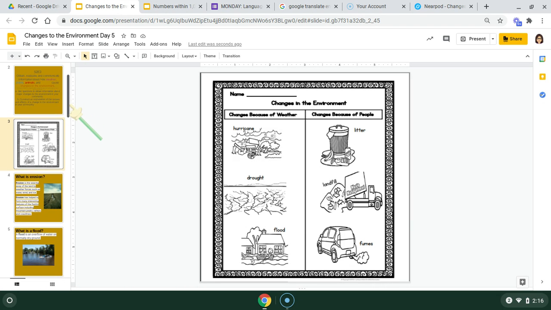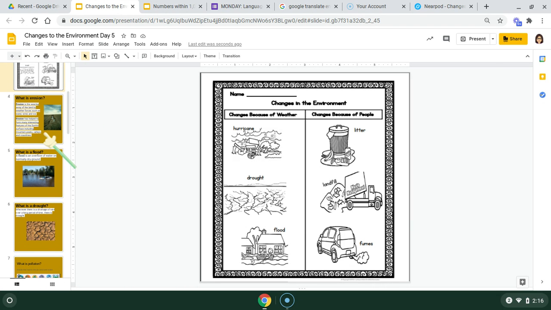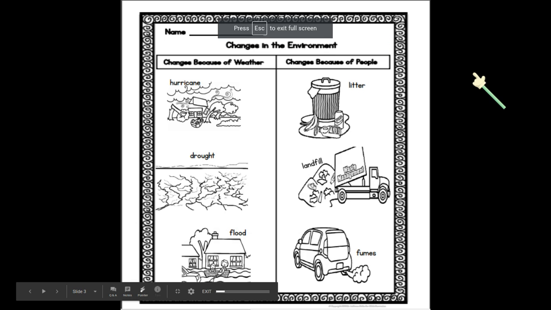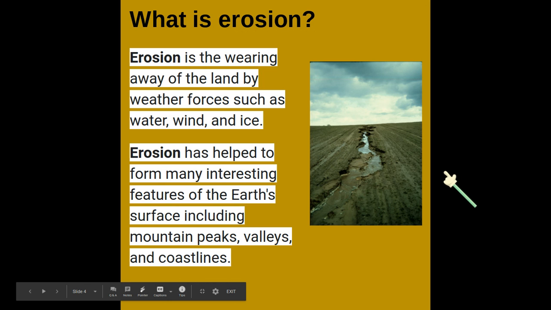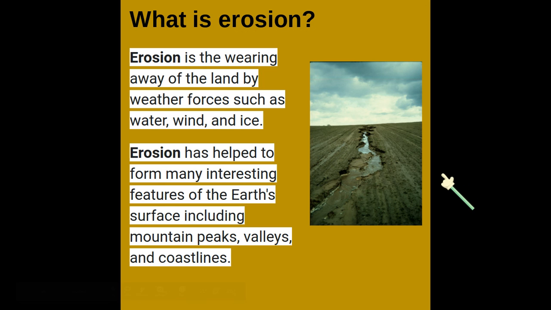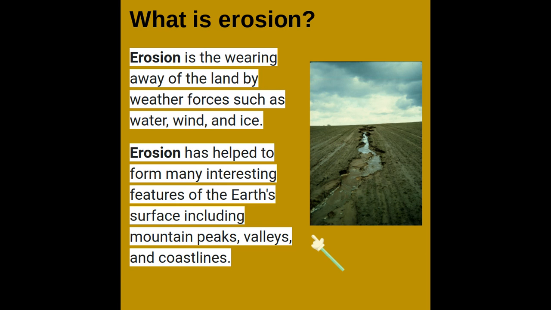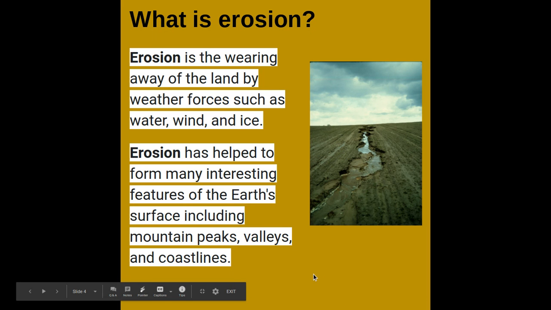All right, let's review some of our vocabulary so far. All right, erosion, the wearing away of the land by weather, water, wind, ice. Erosion helped make many of the Earth's features, like mountains and valleys, our coastlines, canyons were made that way.